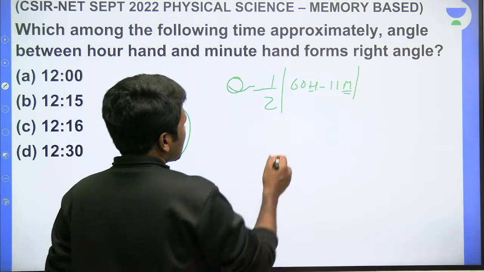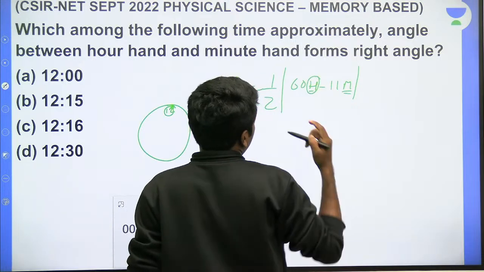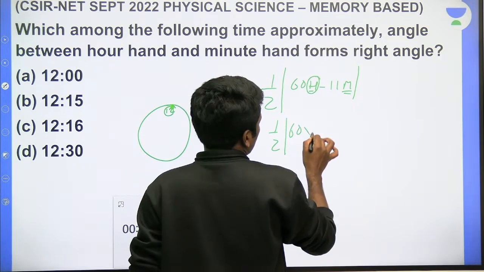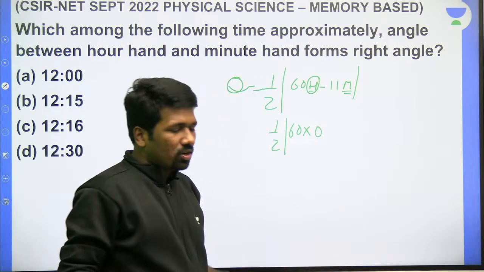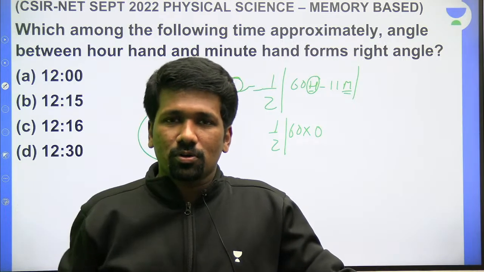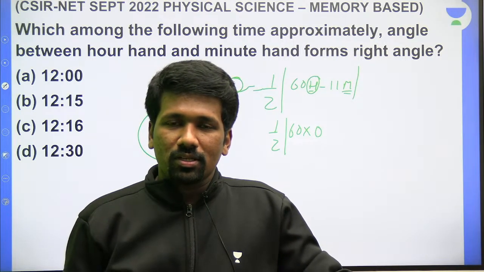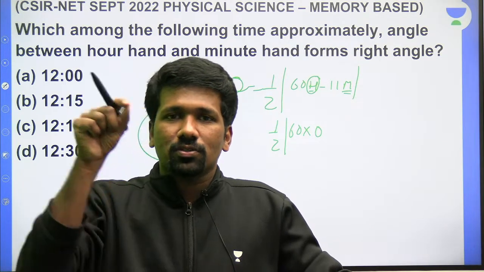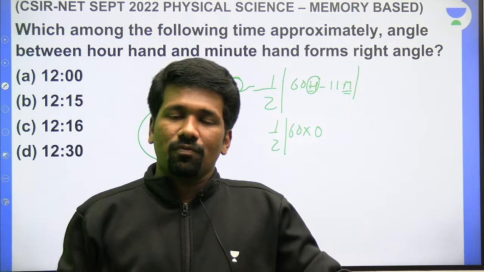So what I am saying is, taking h as 12 is one possibility, but easier than that is to assume h as 0, because 0 hour and 12 hour are the same. Midnight 12 o'clock we write 0000, that is, 12 o'clock and 0 o'clock are the same. 12:15 we write 0015 if it is midnight.